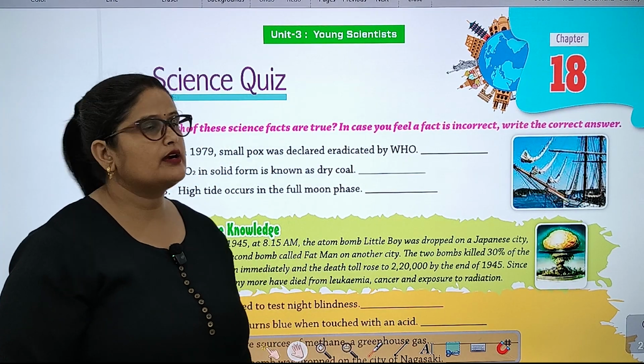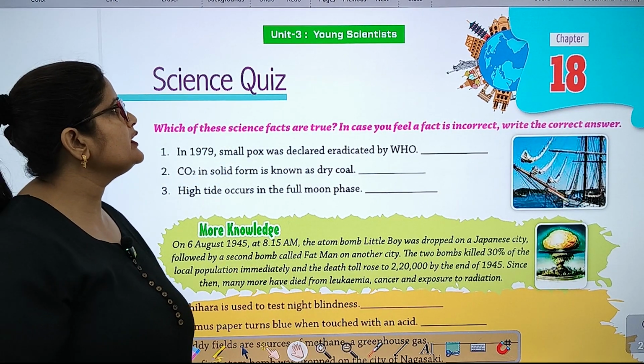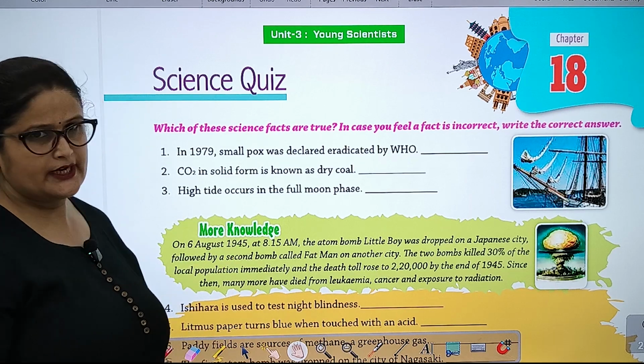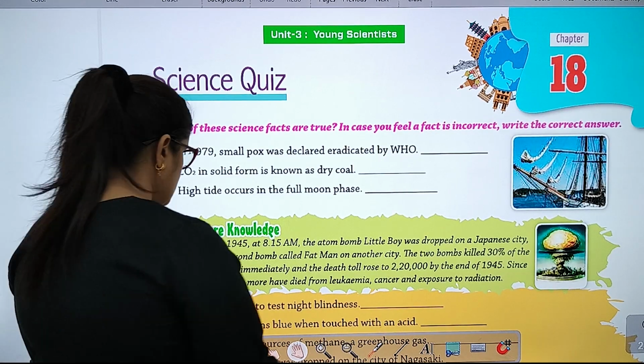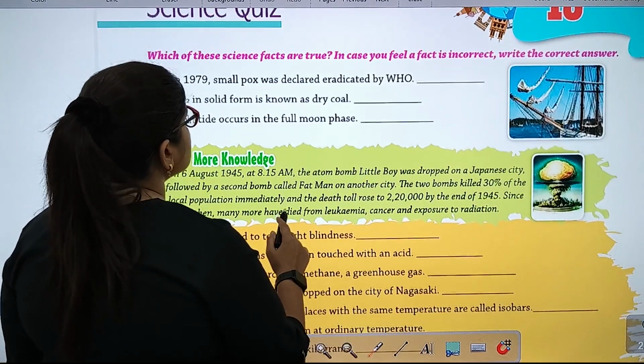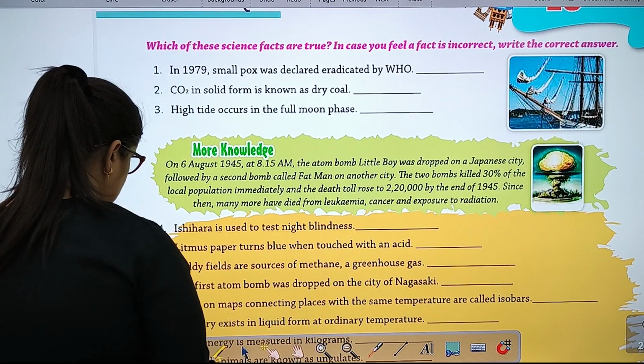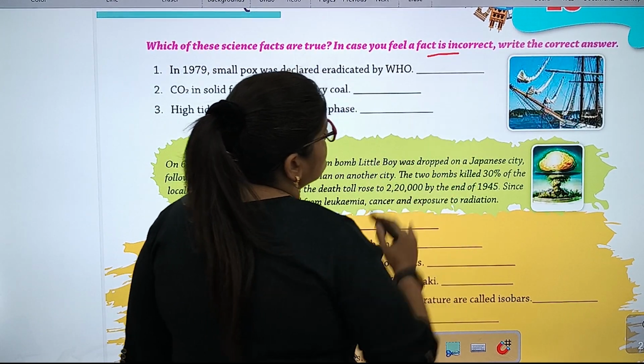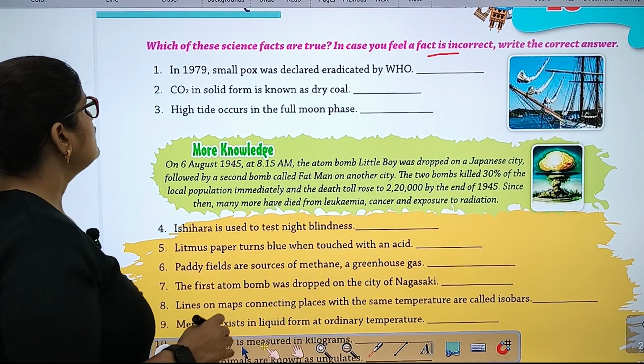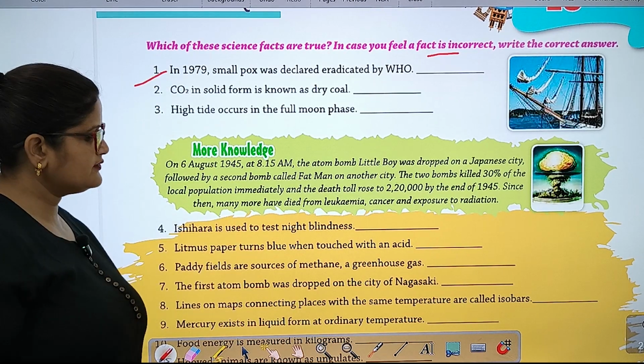So today let me start Class 7 GK, Unit 3 Young Scientists, Chapter 18, Science Quiz. Okay, so which of these science facts are true? In case you feel a fact is incorrect, write the correct answer. Question number 1. In 1979,